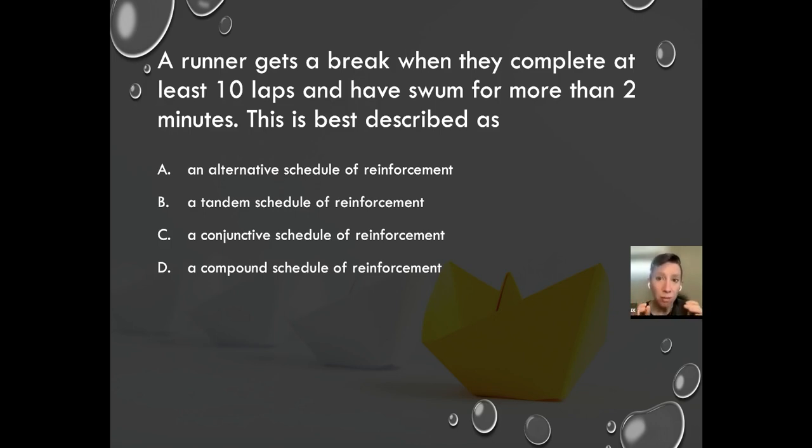So this is where, like certification style questions, there's always going to be two answers that are right, but one's going to be more right. So a compound schedule of reinforcement encompasses all the non-discriminative schedules, all the discriminative schedules of reinforcement, an alternative schedule of reinforcement, and conjunctive schedule of reinforcement. So technically, this schedule is a compound schedule of reinforcement, but because they have to complete a ratio criteria and an interval criteria before reinforcement is given, this is no longer just a compound schedule of reinforcement. It is, but it's a specific type, which is a conjunctive schedule of reinforcement.